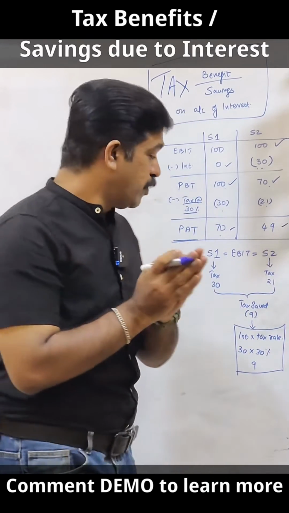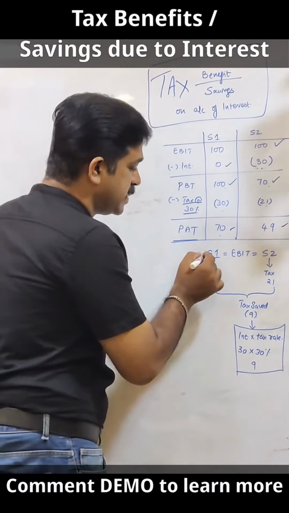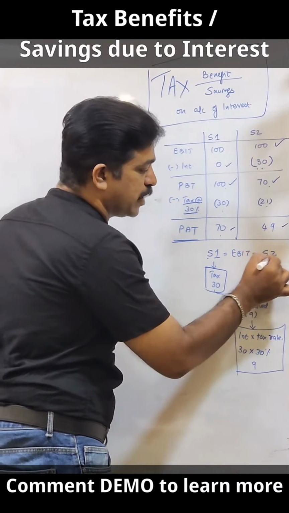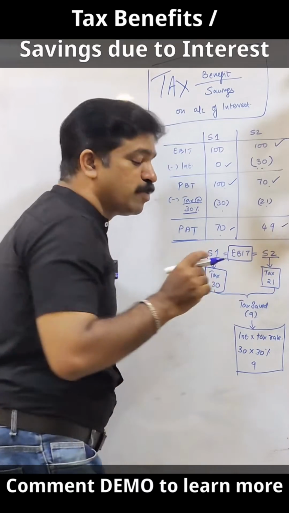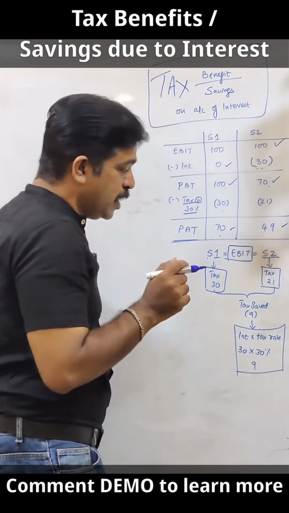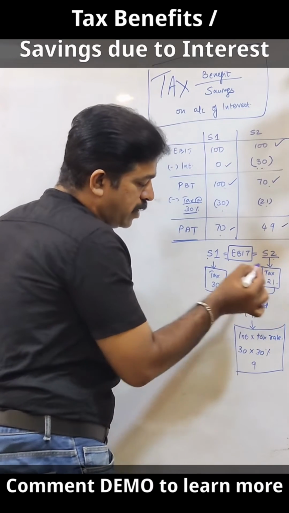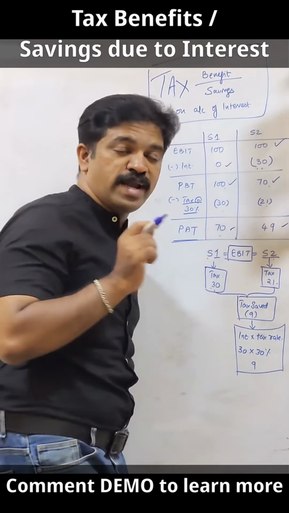Now let us put our focus on the tax that is paid in both the scenarios. In scenario 1, the tax that is paid is 30. In scenario 2, tax paid is 21. In both the scenarios, the earnings before interest and taxes are the same. And if you see, in scenario 2, you have paid only 21. When compared with 30, you have saved tax of 9 million.